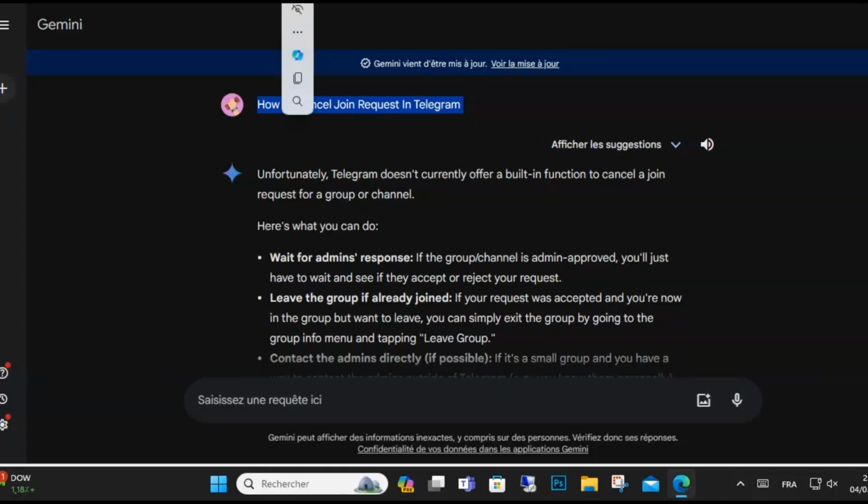Today I'm going to show you how to cancel your join request on Telegram. First, guys, I have to say that unfortunately Telegram currently doesn't allow you to directly cancel a join request to a group or channel.